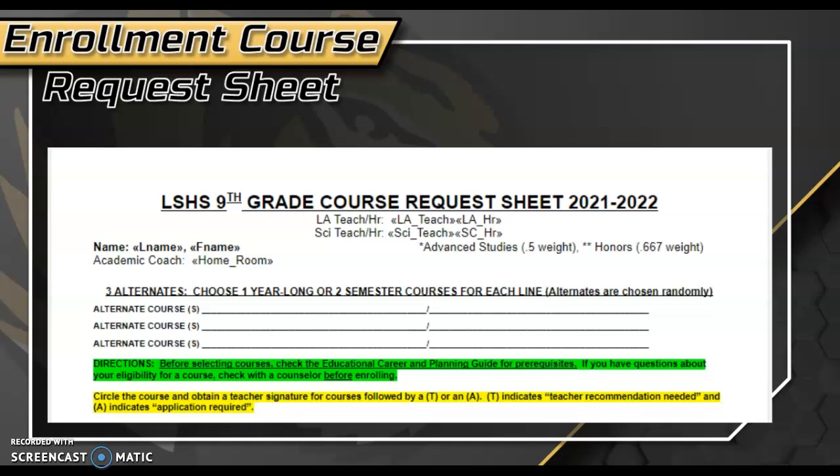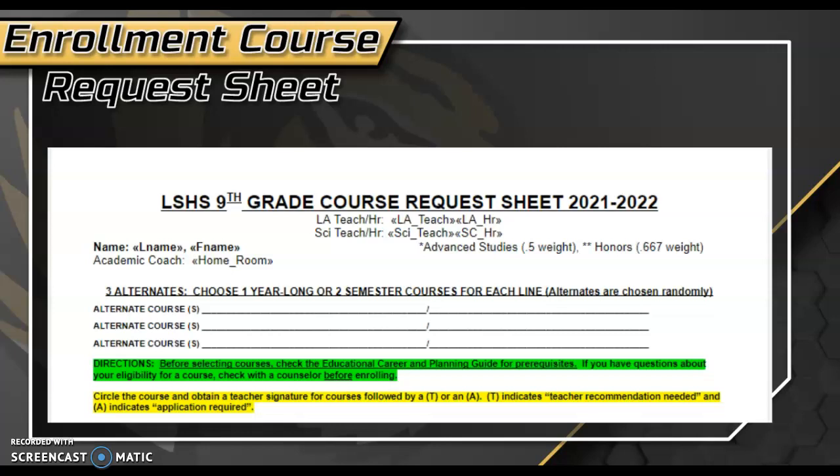Okay, at the top, let's make sure you have the form that is specific to you. You'll see your language arts teacher listed, and that is because we do our enrollment through our language arts class. And then you'll see your science teacher listed. My form here is a generic form, so it does not have any specifics, but you're looking for your language arts teacher and your science teacher. Remember, language arts is because you do enrollment through language arts, and science is listed because you are going to be turning your form into your science class with the high school counselor.